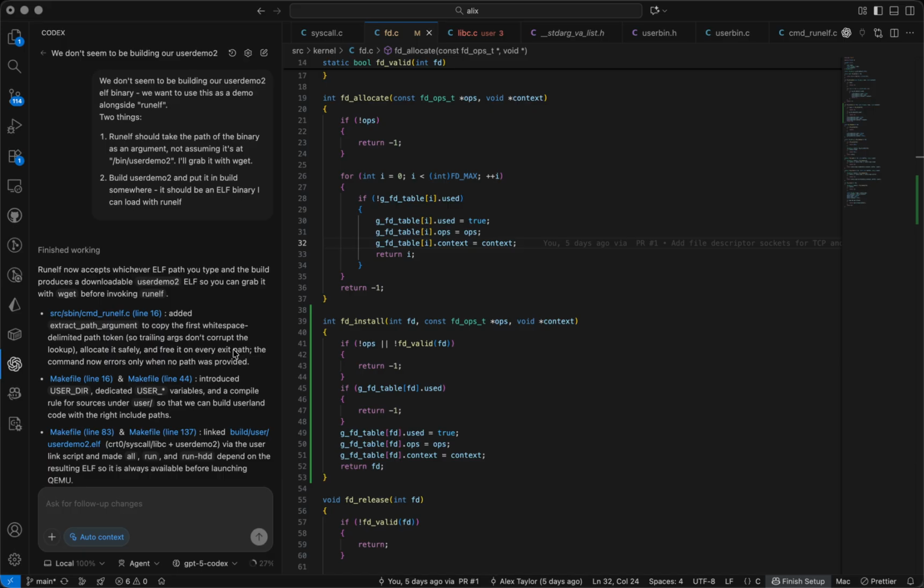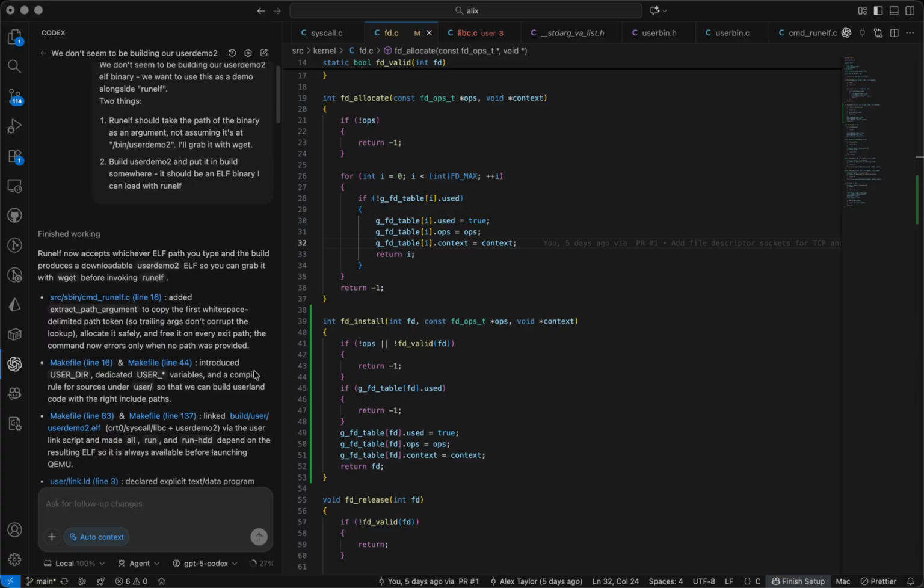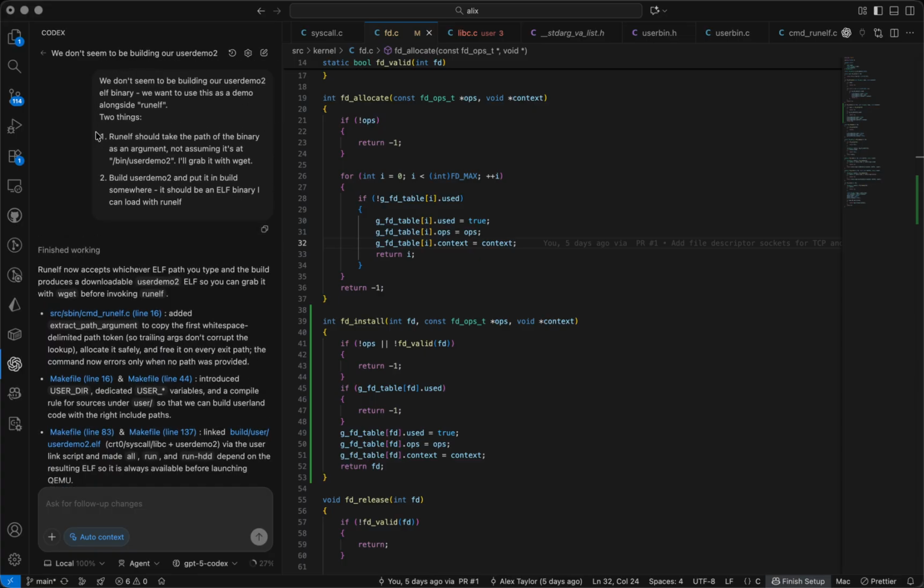Now, there was a slight problem with it. It didn't seem to be building it in the makefile. I think I screwed it up walking back in a previous git stash that I did when something broke. So I got it to re-implement it here. So essentially I said, we're not building our user demo 2 ELF binary, which I'll show you running in just a few minutes. And I also wanted to make a modification. The run elf command should take an arbitrary path rather than a statically coded path.